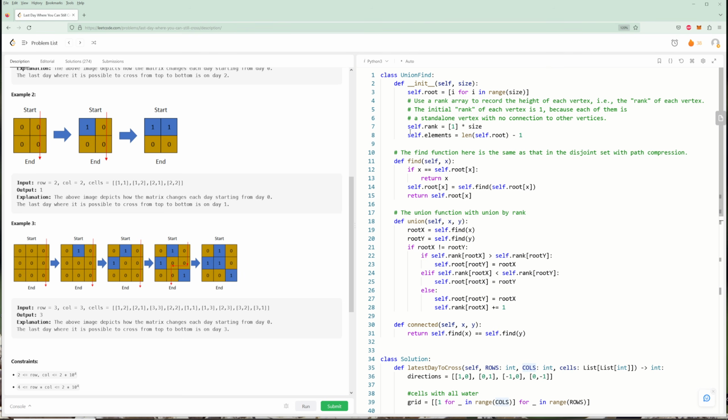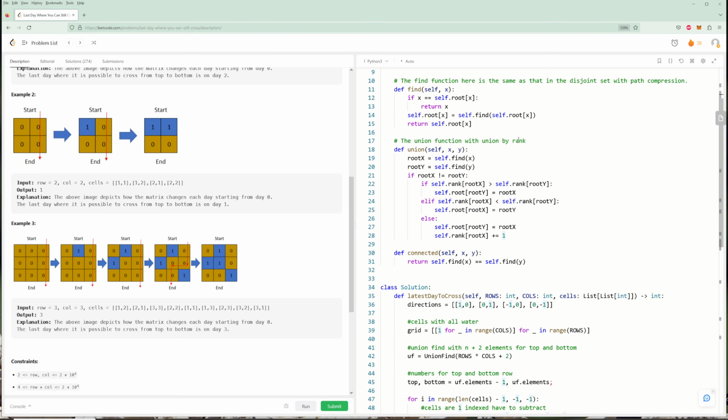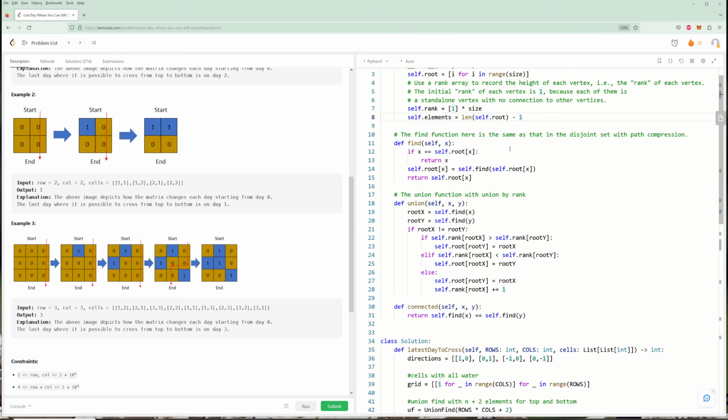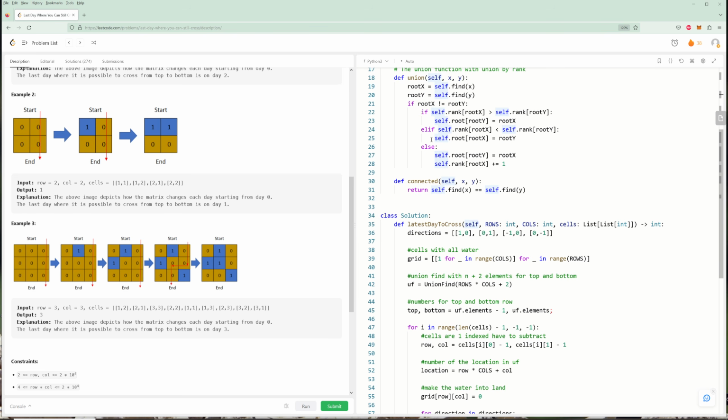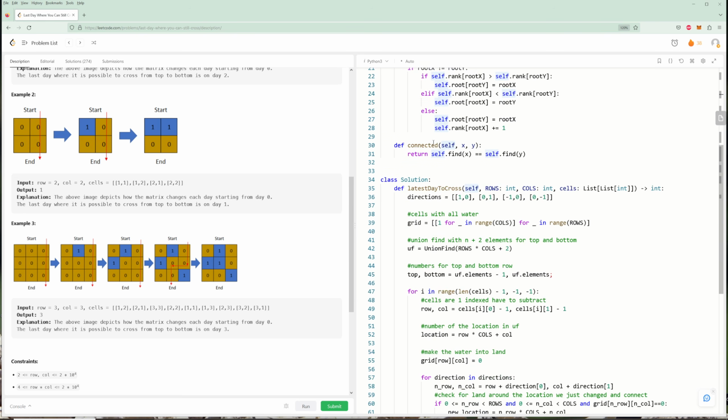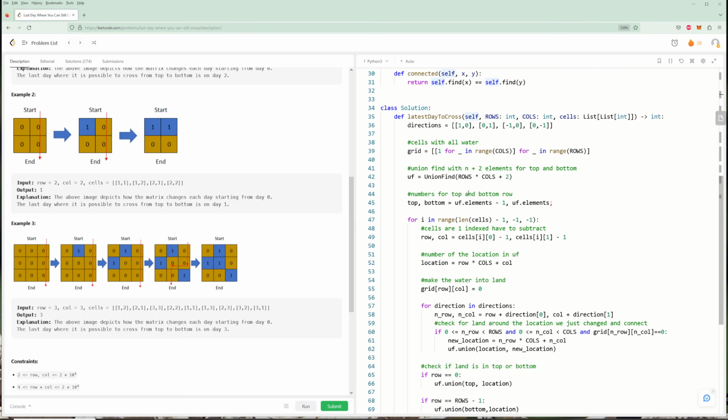I did add this little elements variable just for myself. This wasn't originally in the code. I just said this is how many elements are in the union find. And so in here the elements would give you 8. Actually, no, it wouldn't give you 8, because we're going to pass in 11 elements, right? This would be 10. Yeah, that would be 10. Okay, so anyway, you would have 9 and 10 for your top and your bottom.